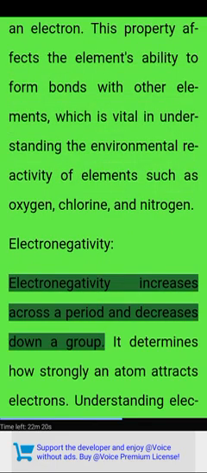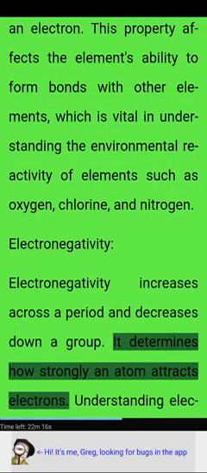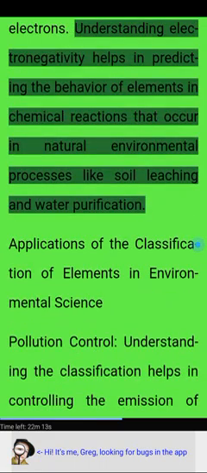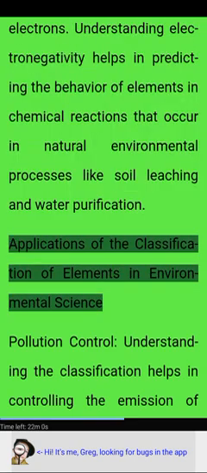Electronegativity. Electronegativity increases across a period and decreases down a group. It determines how strongly an atom attracts electrons. Understanding electronegativity helps in predicting the behavior of elements in chemical reactions that occur in natural environmental processes like soil leaching and water purification. Applications of the classification of elements in environmental science.